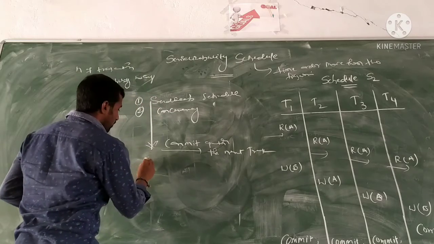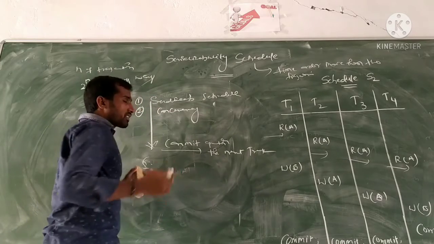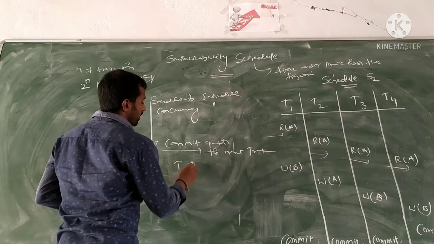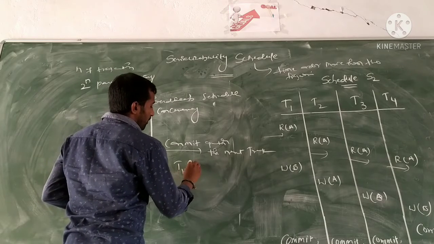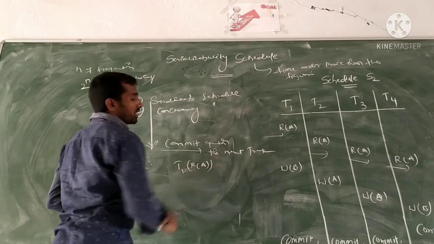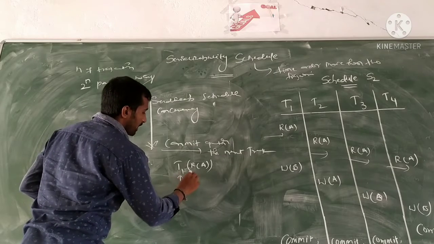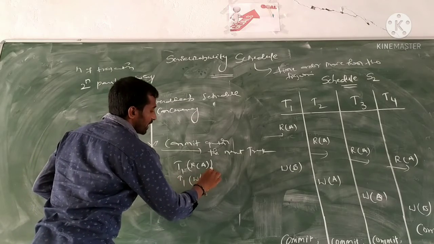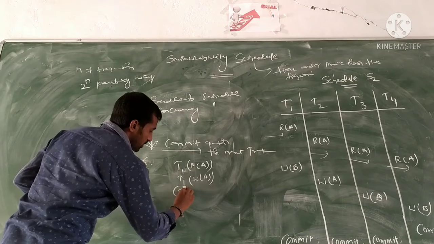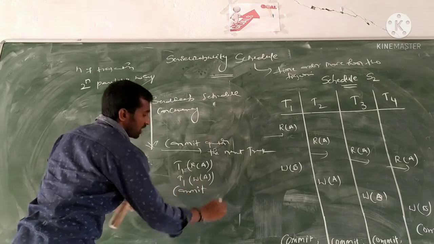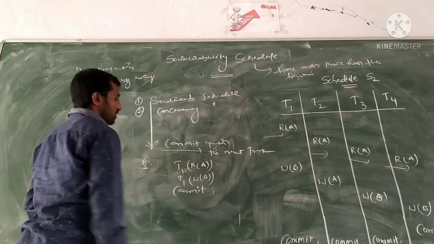Here is an example with four transactions. Transaction T1 reads data item A and writes the data item. After completion, we get the commit operation.